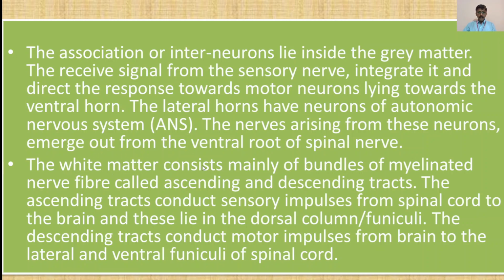The white matter consists mainly of bundles of myelinated nerve fibers called ascending and descending tracts. Now remember these words: ascending and descending tracts. The ascending tracts conduct sensory impulses from the spinal cord to the brain, and these lie in the dorsal column or funiculi. The descending tracts conduct motor impulses from the brain to the lateral and ventral funiculi of the spinal cord. Now this was about the spinal cord. All parts and all the functions are described in a proper manner.